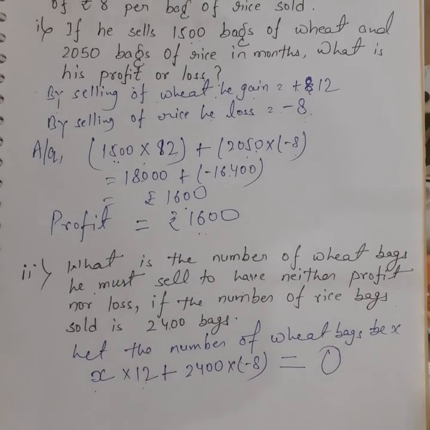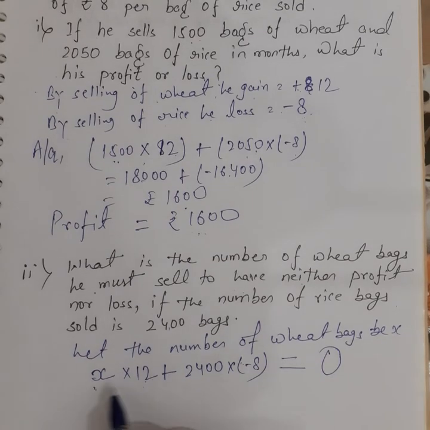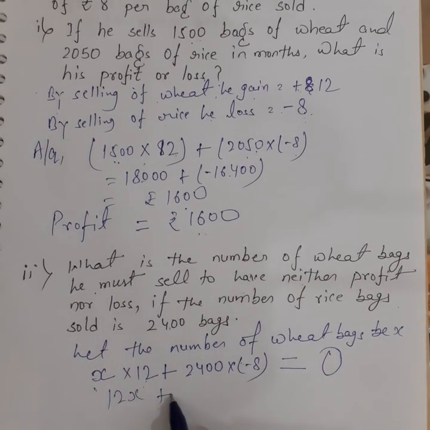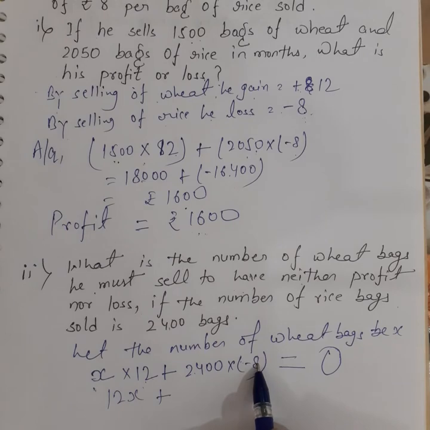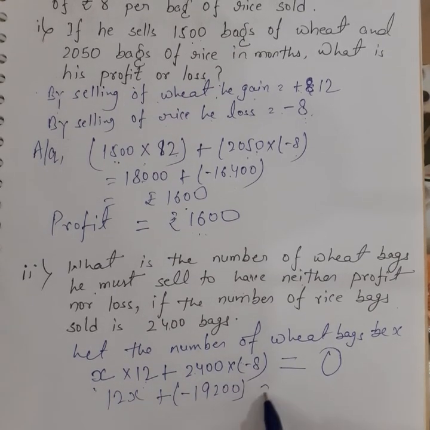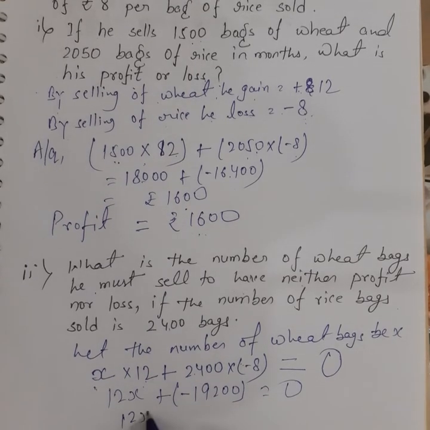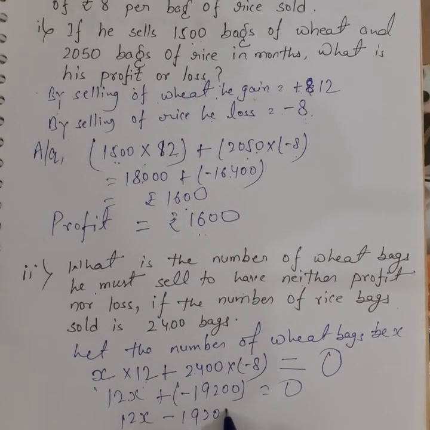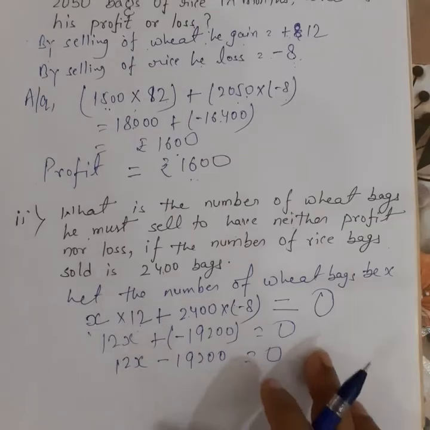It means it is 0. So 12x plus, when we multiply 2400 into minus 8, we get minus 19200, is equal to 0. 12x minus 19200 is equal to 0.